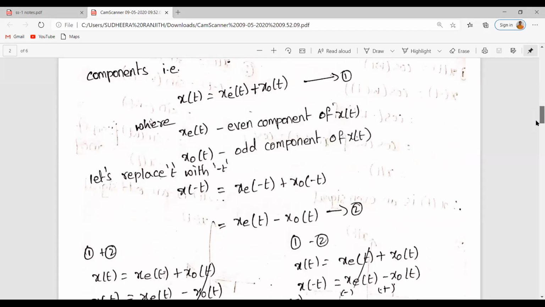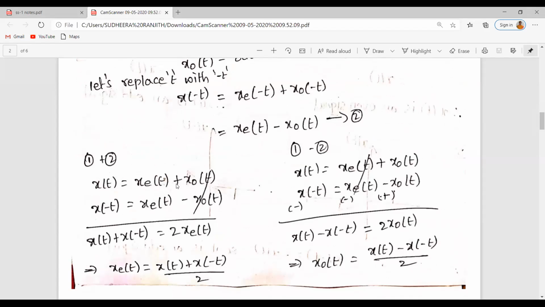So let us add equations 1 and 2, and subtract equation 2 from 1. If we add these two, then plus x naught of t and minus x naught of t will get cancelled. The result is x of t plus x of minus t is equal to 2 times xe of t, and we are here to find xe of t. So xe of t is equal to x of t plus x of minus t divided by 2. Similarly, x naught of t is equal to x of t minus x of minus t divided by 2, isn't it? If we do the same for discrete time signals, we get the same equations.